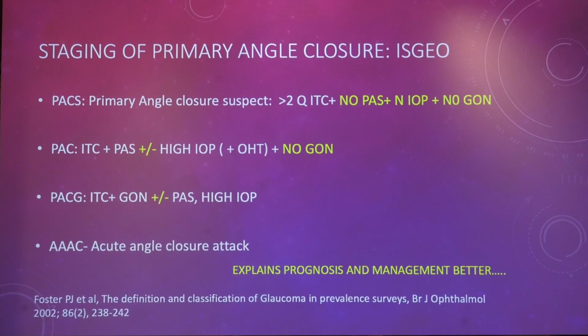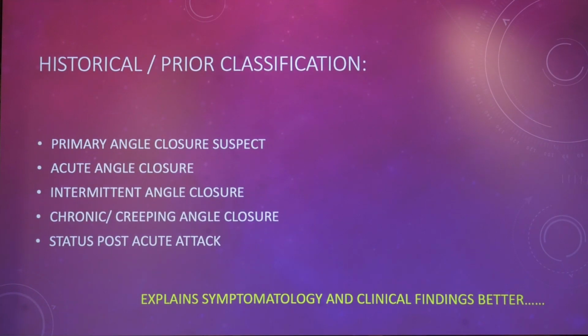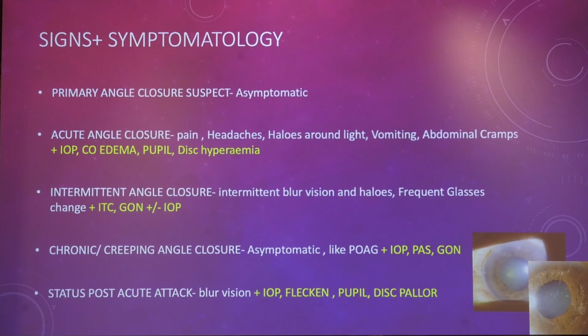We have the common ISGO study staging of the disease, where we know that it's a more practical explanation of the angle structures, which is divided into PACS, PAC, PACG and acute episode of angle closure attack. This explains the prognosis and the management better, whereas the age-old classification of glaucoma explains the symptomatology and clinical findings better. That is the angle closure suspect, acute angle closure, intermittent, chronic and status post-acute attack.